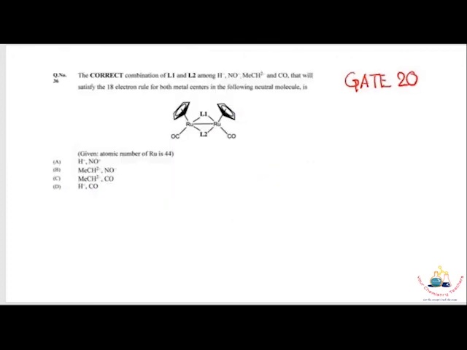Very simple. And the last problem is very interesting, and it's a bridging complex problem. Here is a binuclear bridging complex. Before approaching this problem, first you need to know the bridging behavior of the ligand. When a ligand behaves as a bridging ligand, it shares its electrons equally between two metal centers. So for this type of complex, one trick you need to know is that for bridging ligands especially, the total charge is never odd.